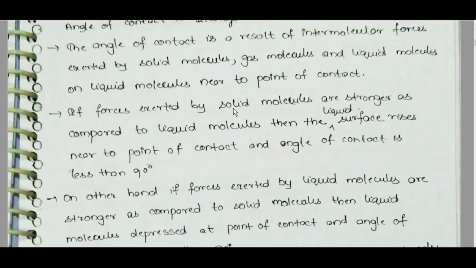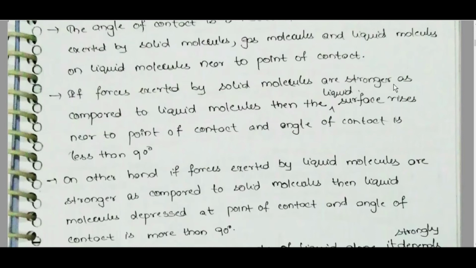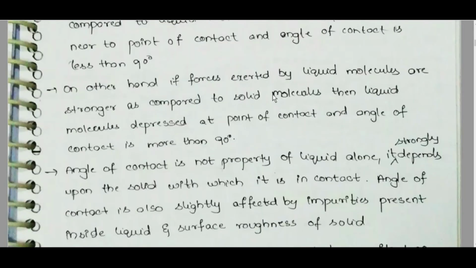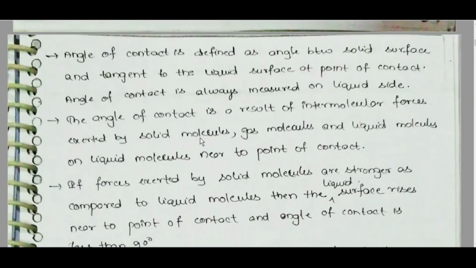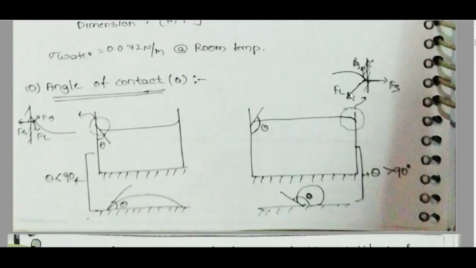If the force exerted by solid molecules is stronger as compared to liquid molecules, then the liquid surface rises near the point of contact and the angle of contact is less than 90 degrees. On the other hand, if forces exerted by liquid molecules are stronger as compared to solid molecules, then the liquid is depressed at the point of contact and the angle of contact is more than 90 degrees. Okay, this force is more, the liquid's force is more.